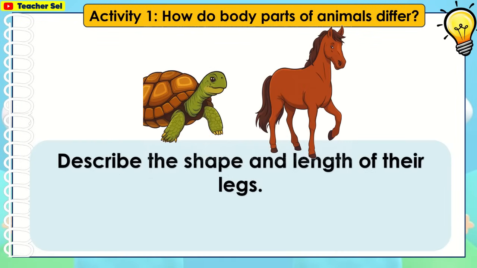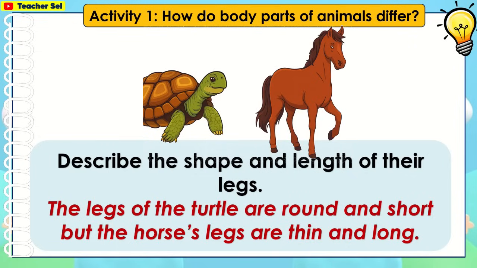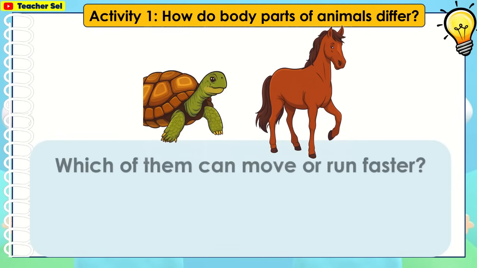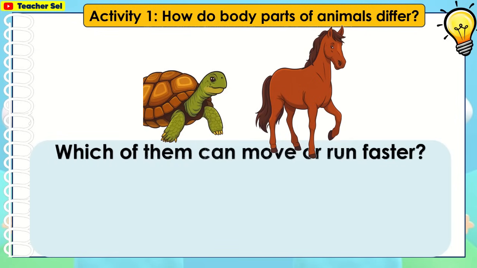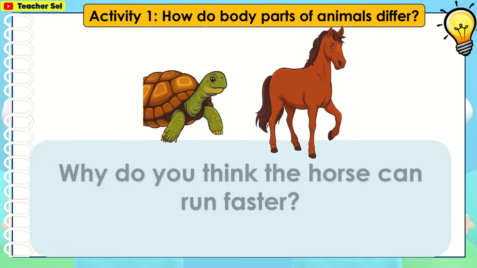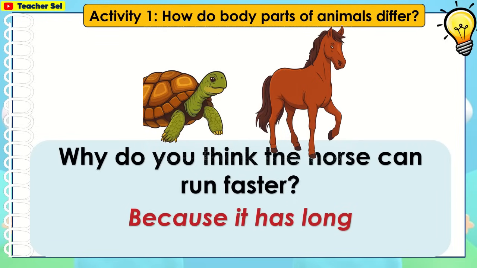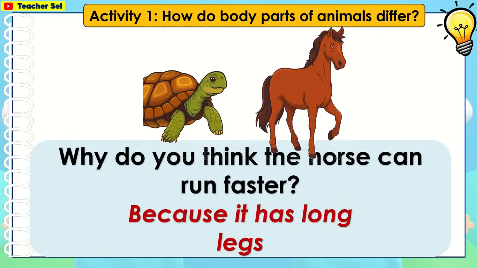Describe the shape and length of their legs. The legs of the turtle are round and short, but the horse legs are thin and long. Which of them can move or run faster? Horse. Does the length of their legs affect how fast they move? Yes. Why do you think the horse can run faster? Because it has long legs.